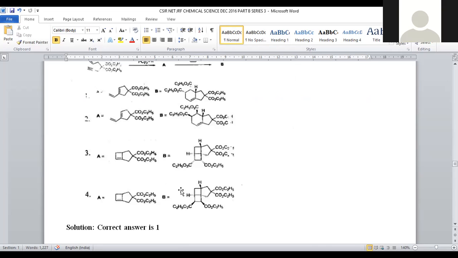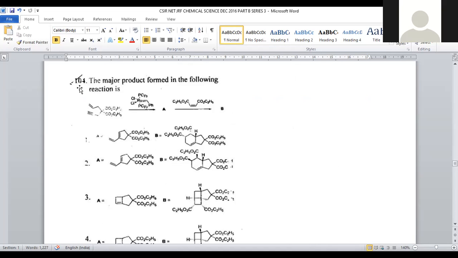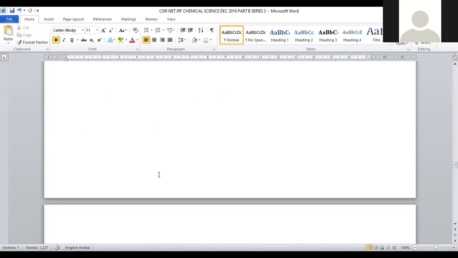Where this is generated, let us see. In option number 1, we got this compound. So here, this is the open chain molecule, what we got as compound number A. Later, it is treated with diethyl maleate, so that the Diels-Alder reaction will give rise to the final product, this 6-membered and 5-membered ring. And the stereochemistry of the ester groups, both should be away from the ring, indicated with the dotted bonds. So, for question number 104, option number 1 is the correct answer.